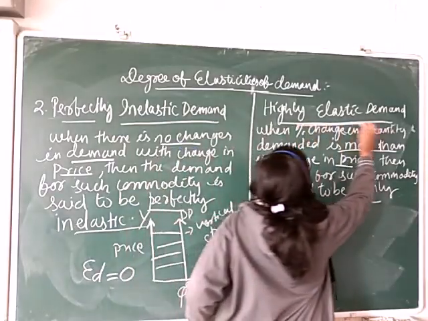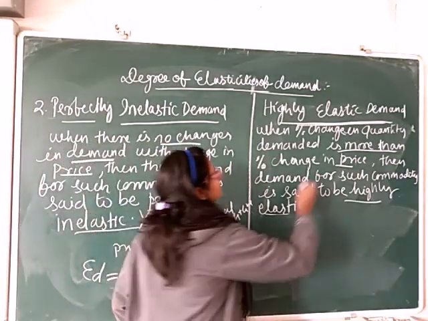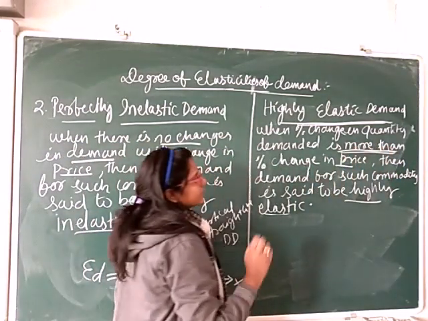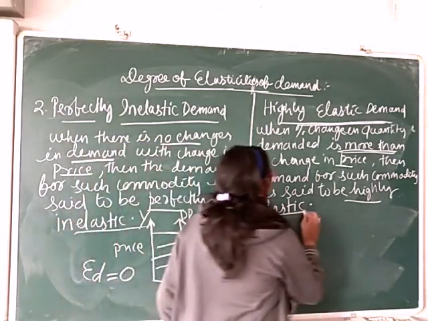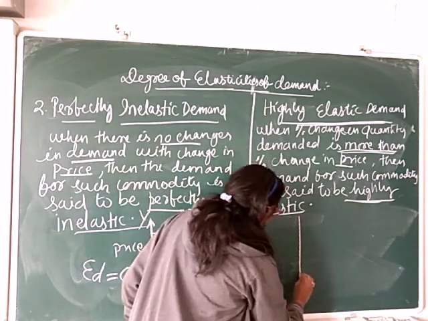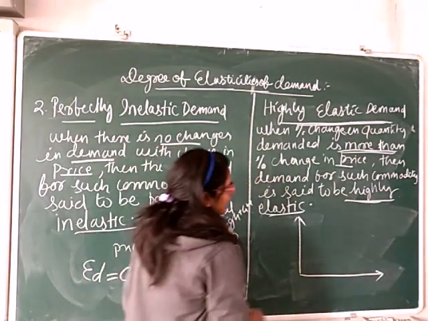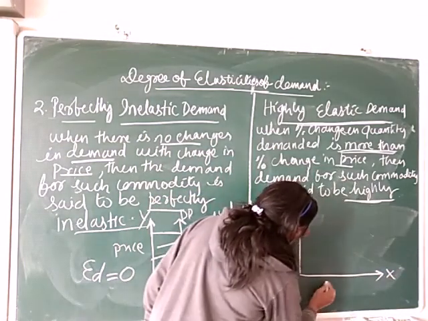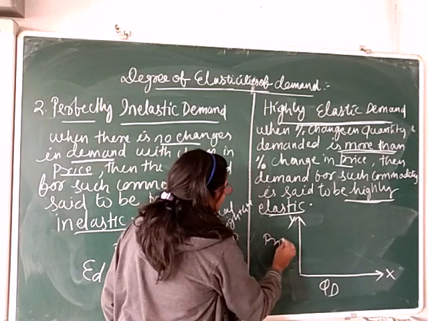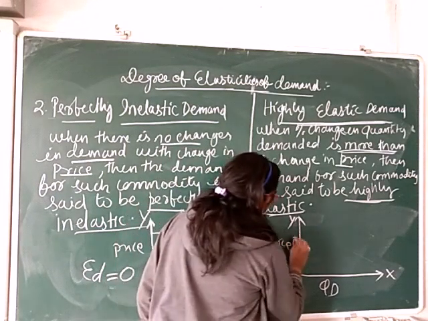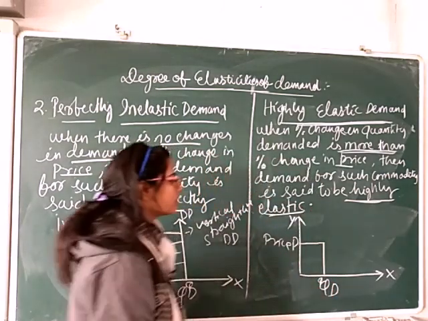Next degree of elasticity of demand is highly elastic demand. When the percentage change in quantity demanded is more than the percentage change in price, then demand for such a commodity is said to be highly elastic. So this is the diagram of highly elastic demand. The x-axis indicates quantity demanded of the commodity and the y-axis indicates price of the commodity. So when price is this much, then we consume this much quantity of the commodity.